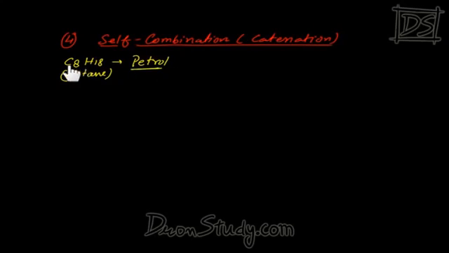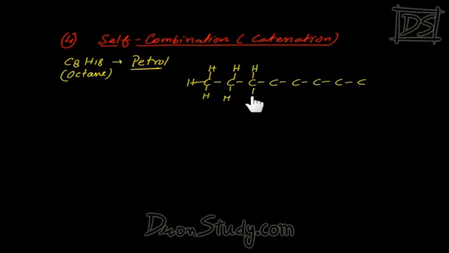You know petrol? Petrol is made up of this. If I make the structure of this, 8 carbon atoms are connected with each other. 5, 6, 7 and 8. And with each carbon, hydrogen is connected, like this. In this way, hydrogen will keep attached. Carbon, hydrogen, carbon, hydrogen, carbon, hydrogen.